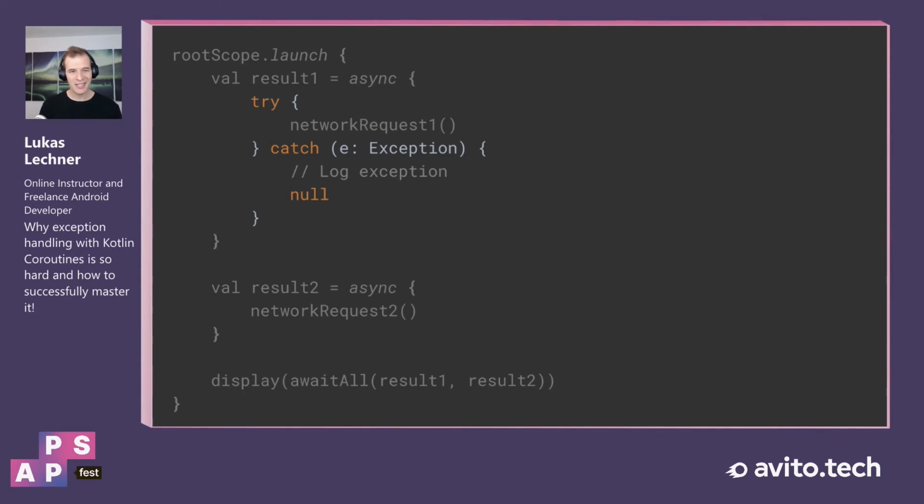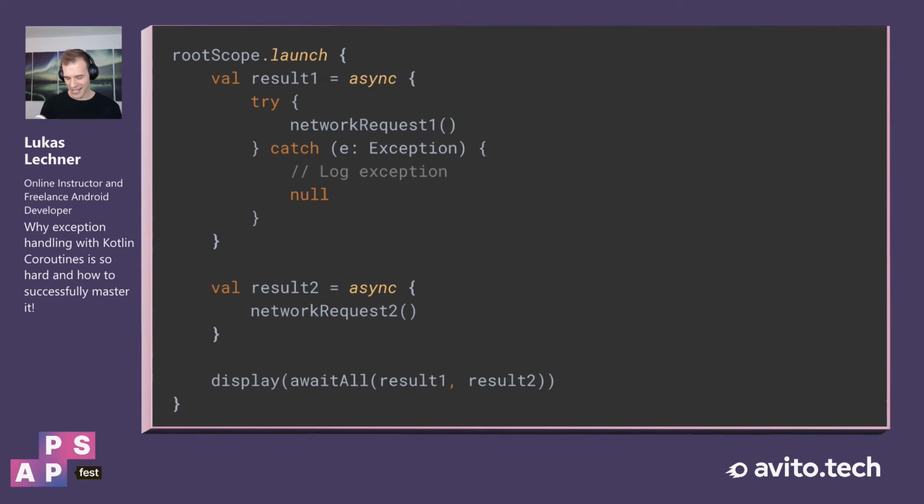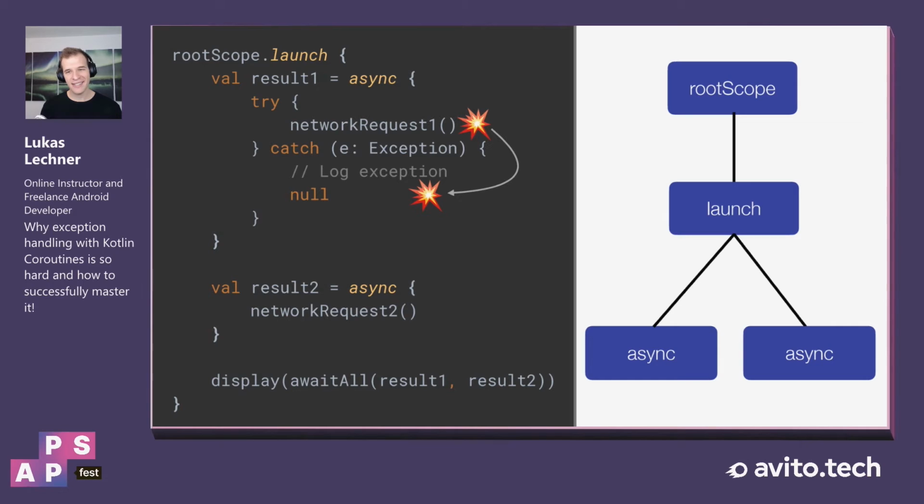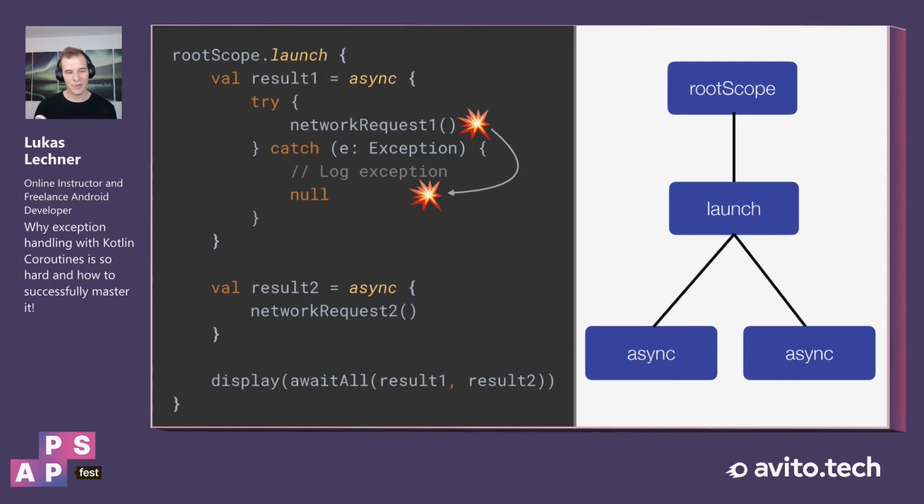However, by doing this, we introduced a problem, because now when the first network request fails, the exception is handled directly in the coroutine itself. So the async child coroutine doesn't complete exceptionally. And this means that no exception is propagated upwards and the second network request continues to run. And this is wasting device resources, and also the user needs to wait longer to see his error message.